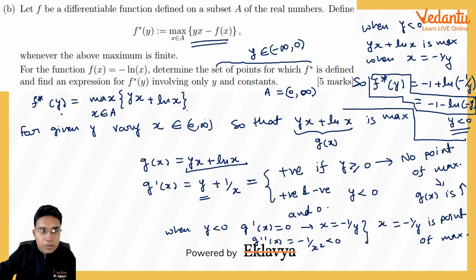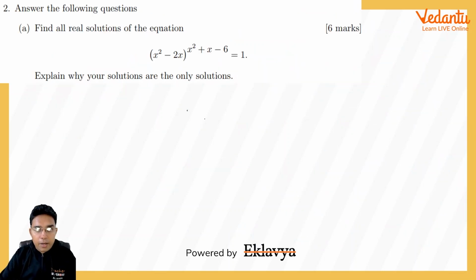Coming to the second question, A part, where we are given: find all real solutions of the equation where x square minus 2x is in the base, x square plus x minus 6 is in the power, and this whole thing is equal to 1. Explain why your solutions are the only solutions.